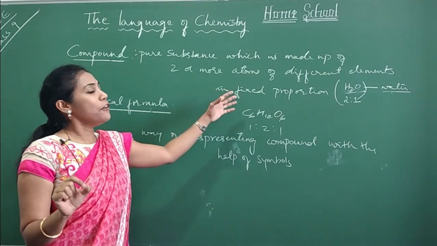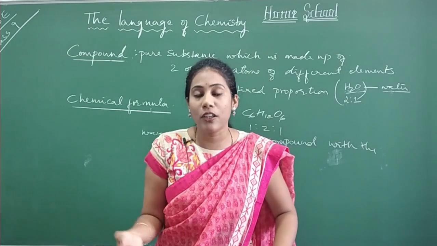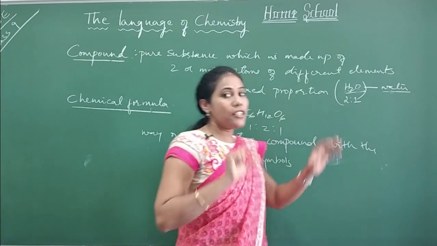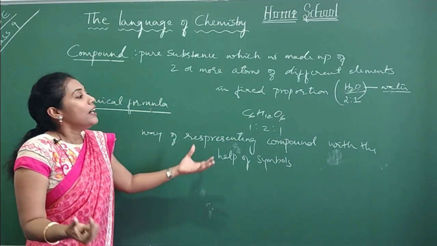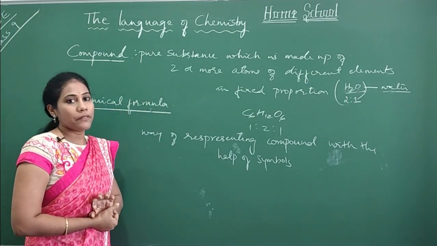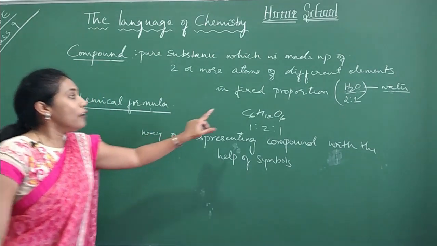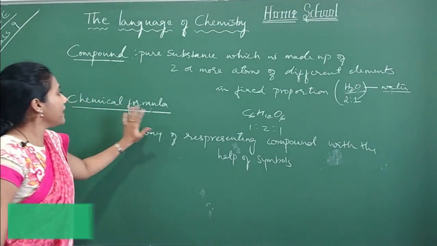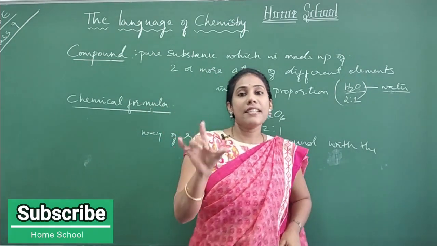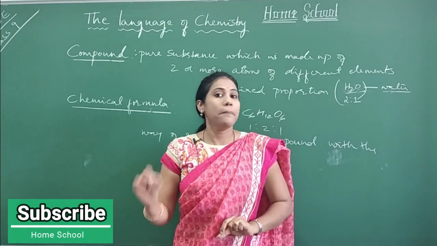All compounds we cannot write with the names. It takes a longer time and it's a complicated thing also. So you must know their shortcuts. What is a better way of understanding about a compound? By writing their chemical formula. Clear everybody? So in the next video, we are going to learn how to write such chemical formulae for various types of compounds. And for that, you need to understand a concept called valency. So we are talking about valency in my next video.